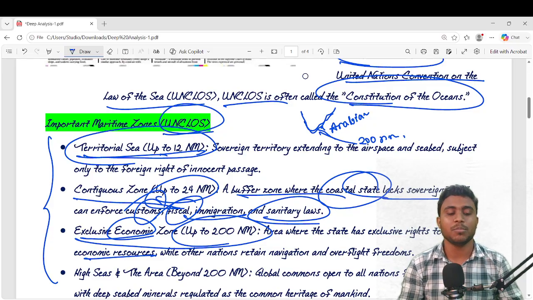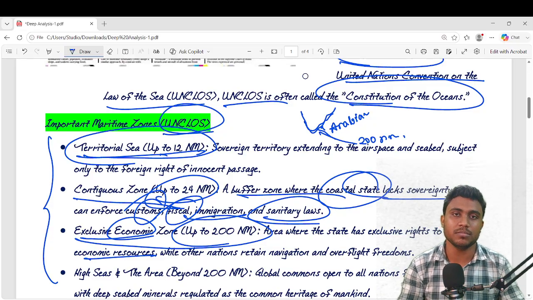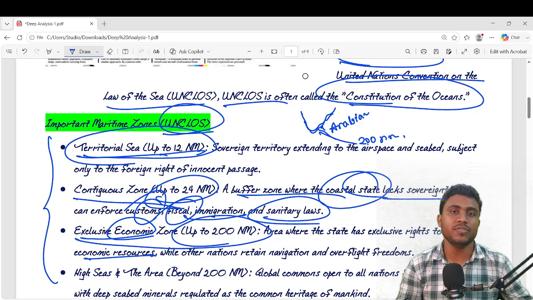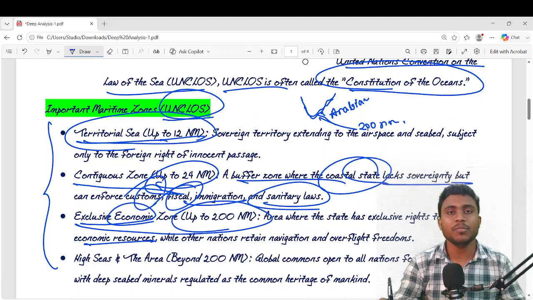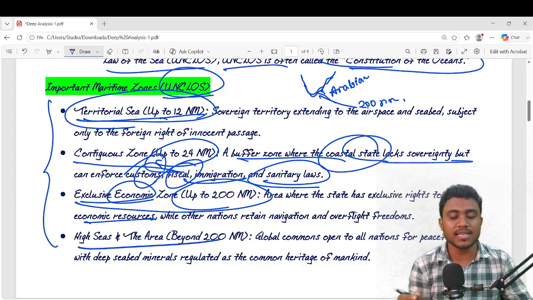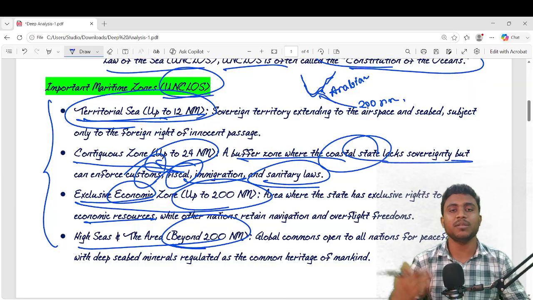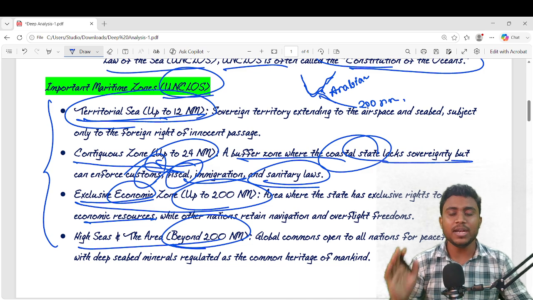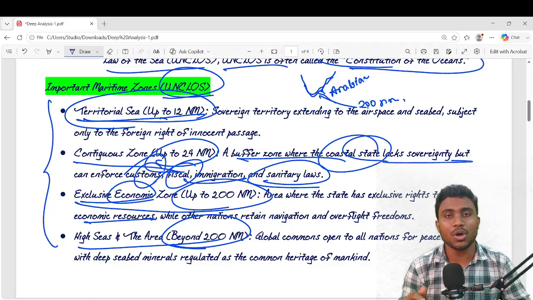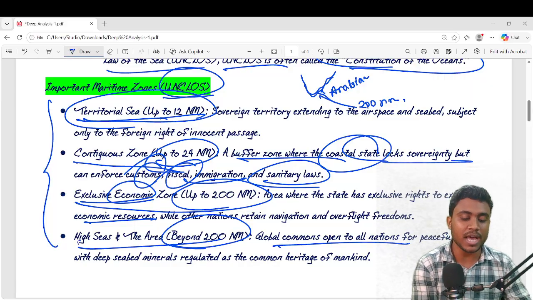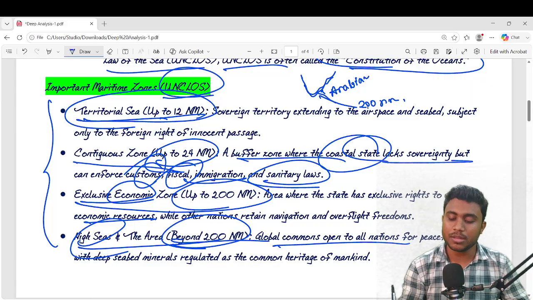We import most of it from abroad. So if we fulfil our needs from within our territory, we'll be more sovereign. Okay, then high seas and the area. Beyond 200 nautical miles is high seas. There only international law is applicable. No sovereign country can apply its own rules there. It is global, open for all, open oceans. That is called high seas, beyond 200 nautical miles.